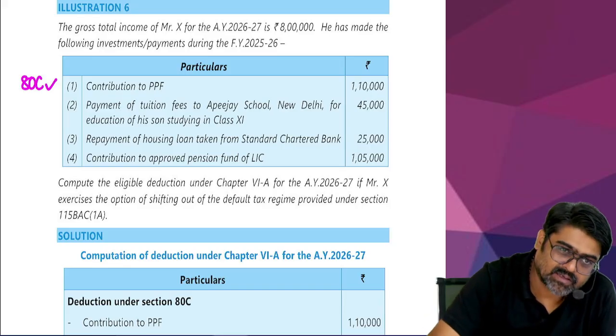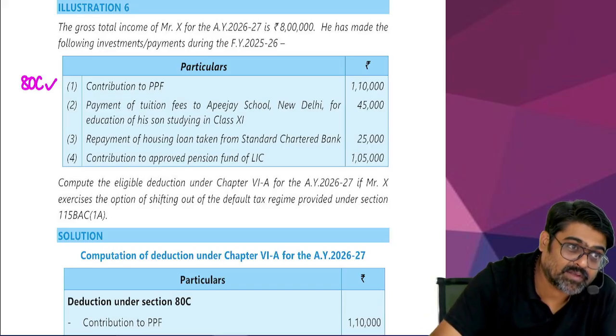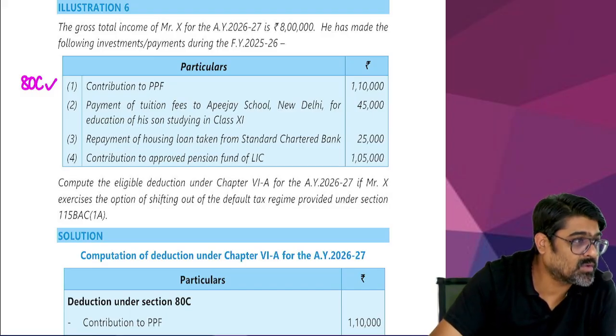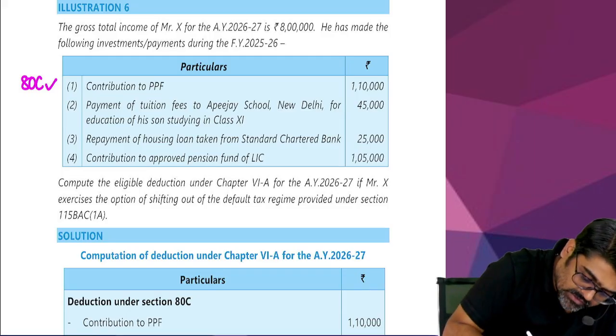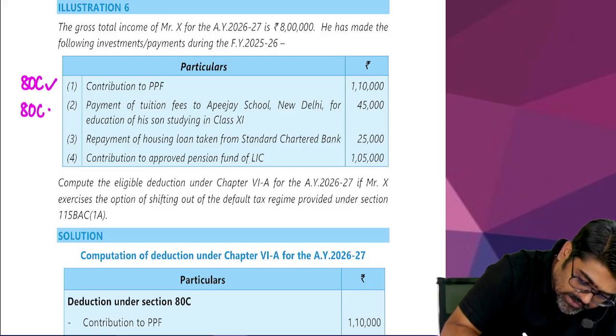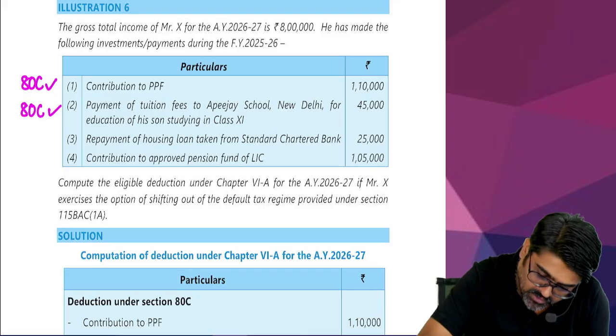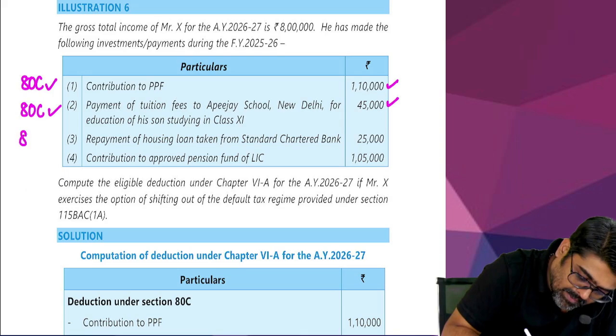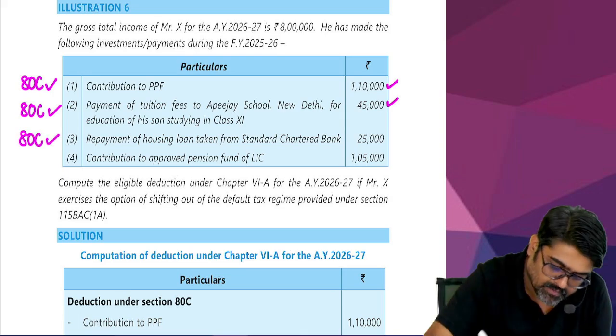And the son is studying in class 11. Class 11 is full-time education. So for full-time education of any 2 children in India, the payment of tuition fees made to school, college, university in India will be allowed as a deduction under section 80C. So this will also qualify. Yes or no? Repayment of housing loan. Don't you think repayment of housing loan will also qualify under 80C?